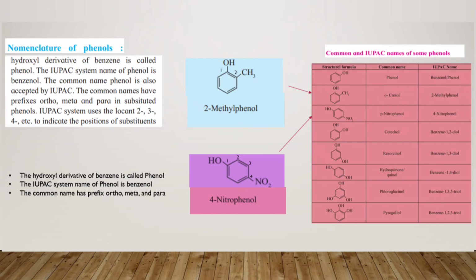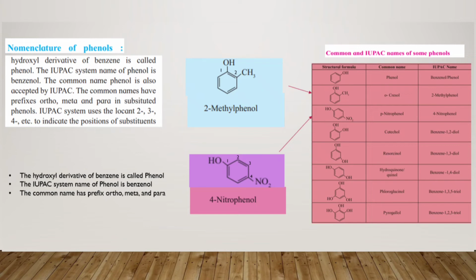Students, let us move further, and now we will see the nomenclature of phenols. When we talk about phenols, they are the hydroxyl derivatives of benzene, which are called phenols.